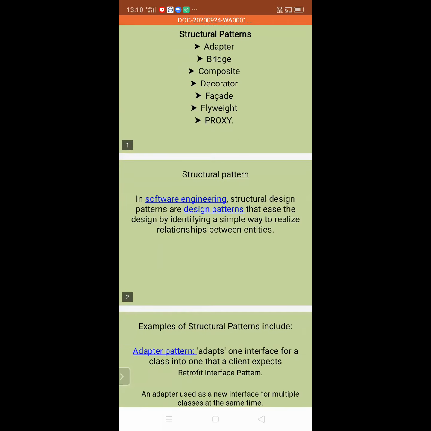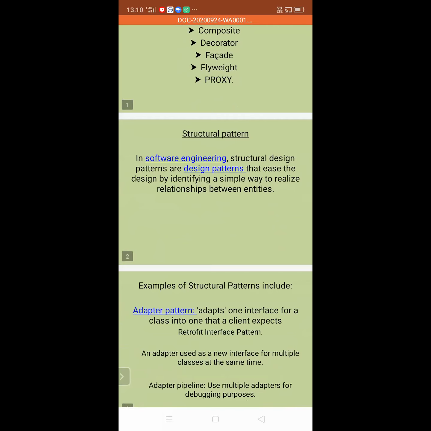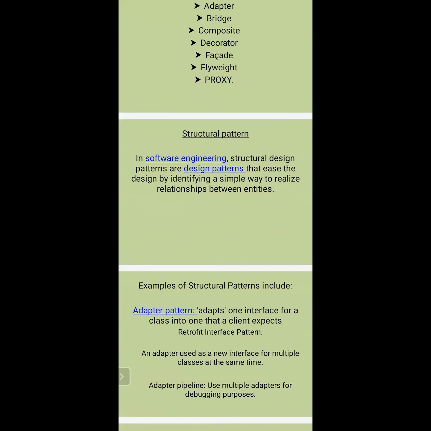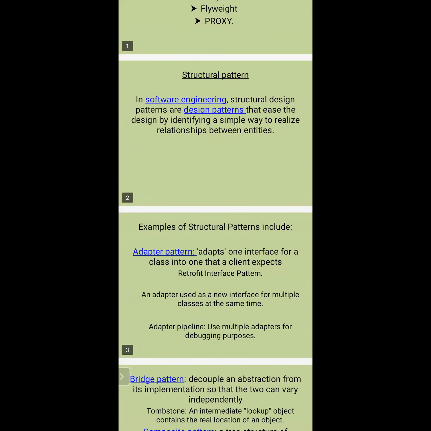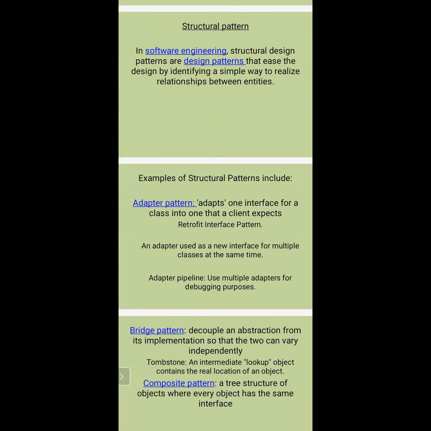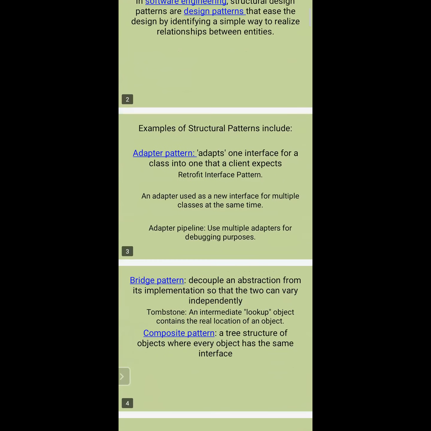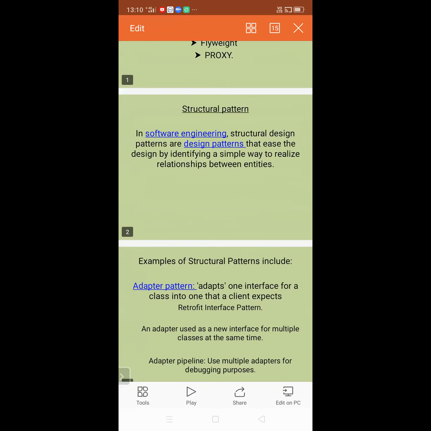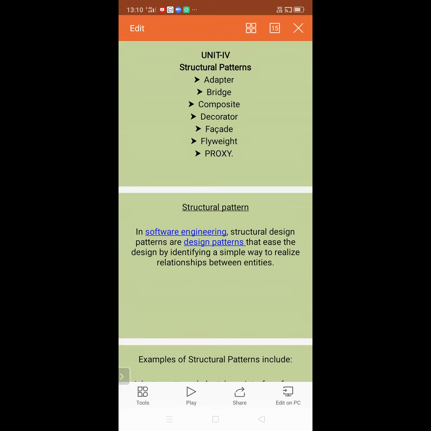Okay, another one is the proxy. Proxy means before developing the actual one, we try to develop it with small models. So we can see them one by one. In the last class also we discussed this. In this class, we try to revise these topics and compare each and every structural pattern.